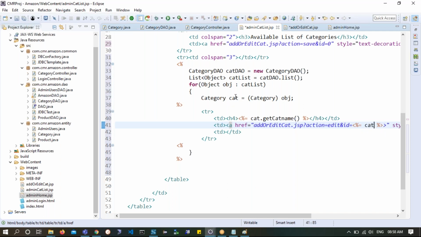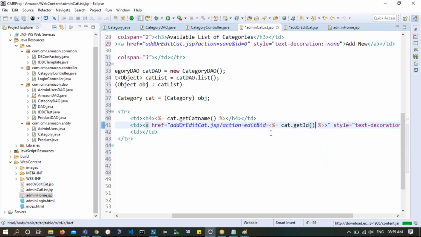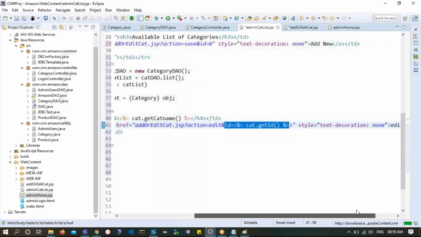See, you have an object of cat, right? Cat dot, you can say get the id. This is what you are supplying. Look at this. So here I am supplying the id of cat, and this anchor href will take me to add or edit category.jsp, supplying action to be edit. And whose category is to be edited? Look, I'm giving you the id, edit this. And this is what I said, edit.